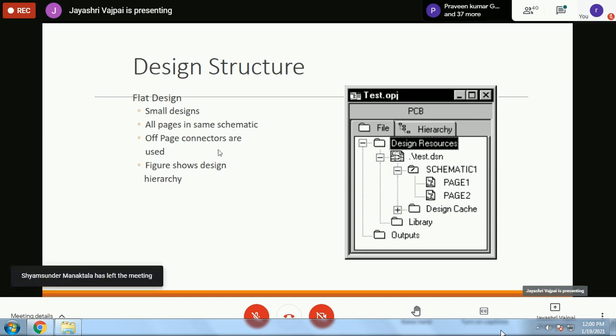So off-page connectors are used to couple different pages. So you can have to and from. On a page, you can have from, where it will bring in data from the previous page, and you can have to, where it will send the data to the next page. But they are all at the same level, right? Here you can see how they are saved. For example, here in the figure, you can see that schematic 1 has been created. Schematic 1 has 2 pages, right? So the 2 pages will be coupled together, and this will become a part of the design cache.